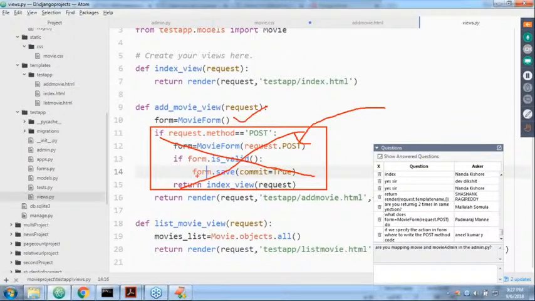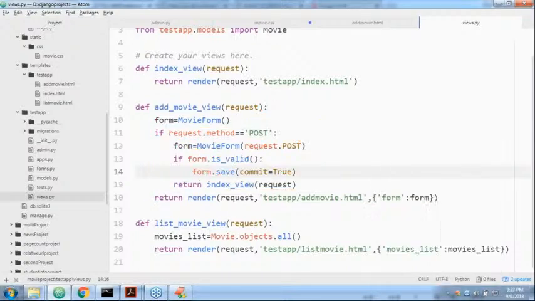So this is a form request. Can you please display the form? Only these two lines. If you submit the form, this code is going to execute. Observe the difference.